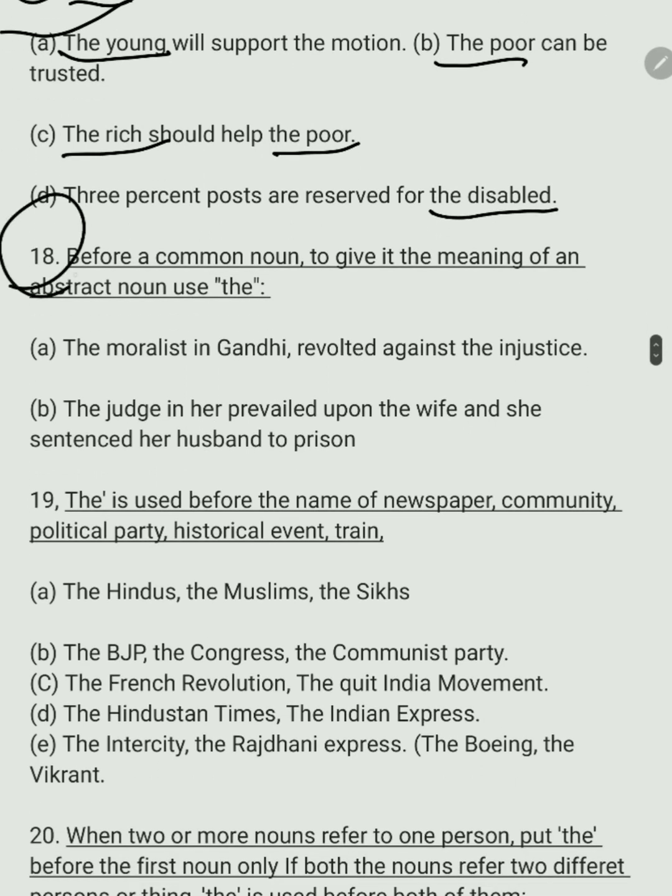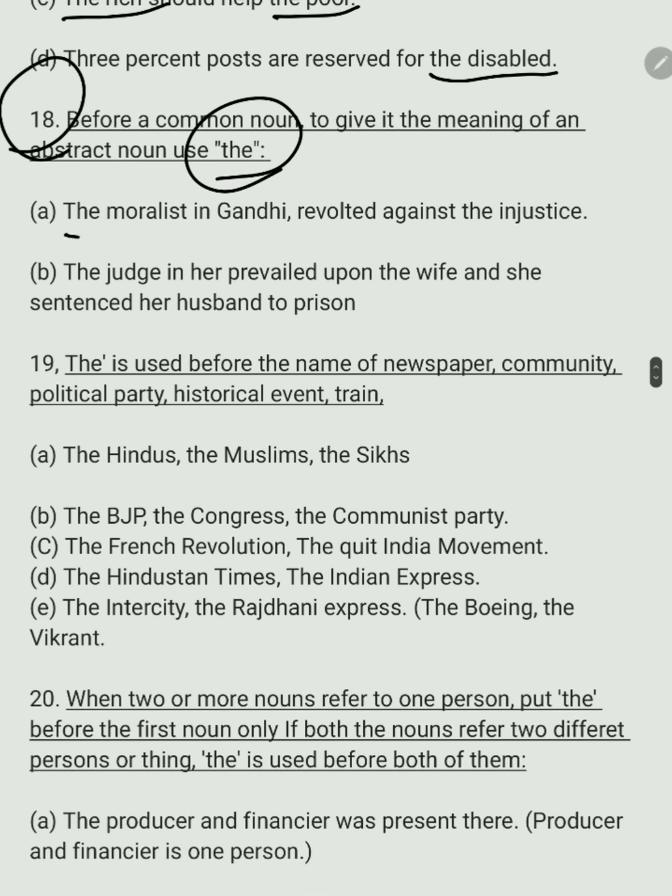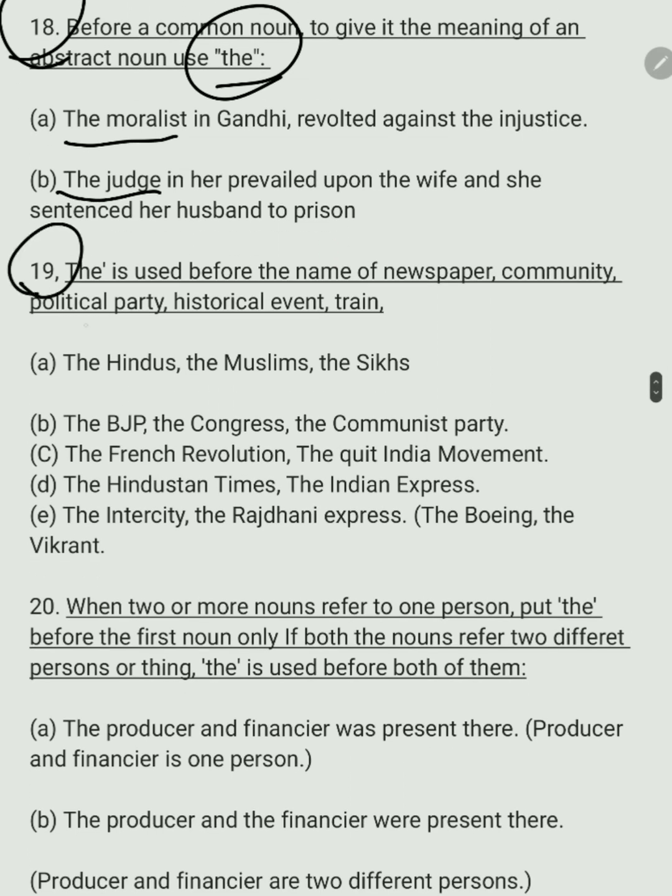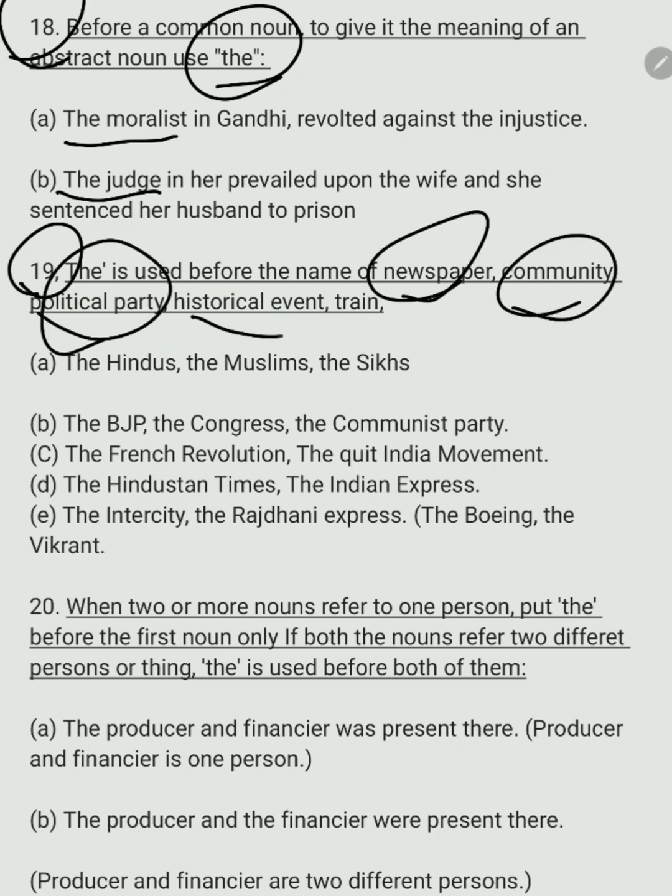Next rule. Before a common noun, to give it the meaning of an abstract noun, we use the. The moralist in Gandhi revolted against the injustice. The judge in her prevailed upon the wife and she sentenced her husband to prison. The next rule. The is used before the name of a newspaper, community, political party, historical event, and train.